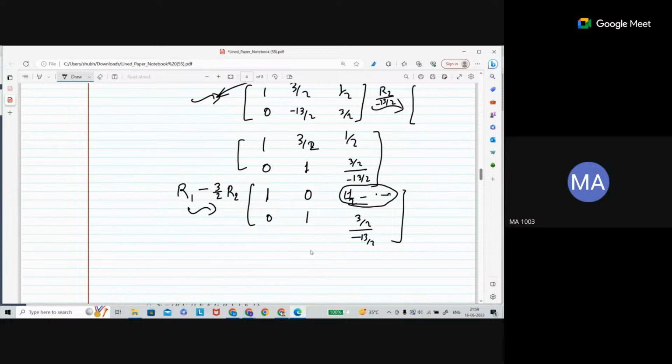So now see what is happening here. This is x y z. This is our system of linear equations. If you want to know which one is going to be independent, here is x y z. Now this one is leading, so x is going to be dependent. Here is leading, so y is going to be dependent. But in the third row, for z, there is no leading entry. That's why z is going to be independent.